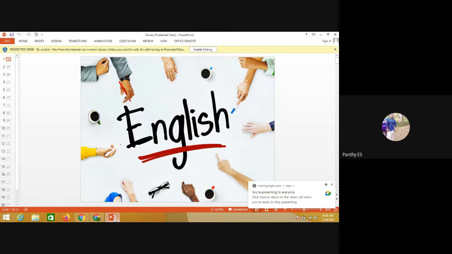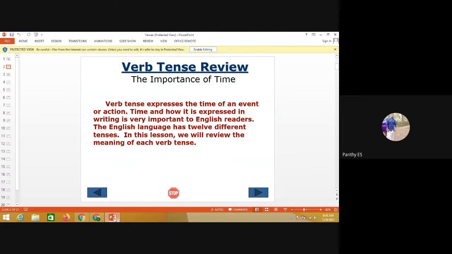So now we already know how many types of tenses there are in English grammar. There are 12 types of tenses in English grammar: present, past, and future. Present has simple present, present continuous, present perfect, and present perfect continuous.